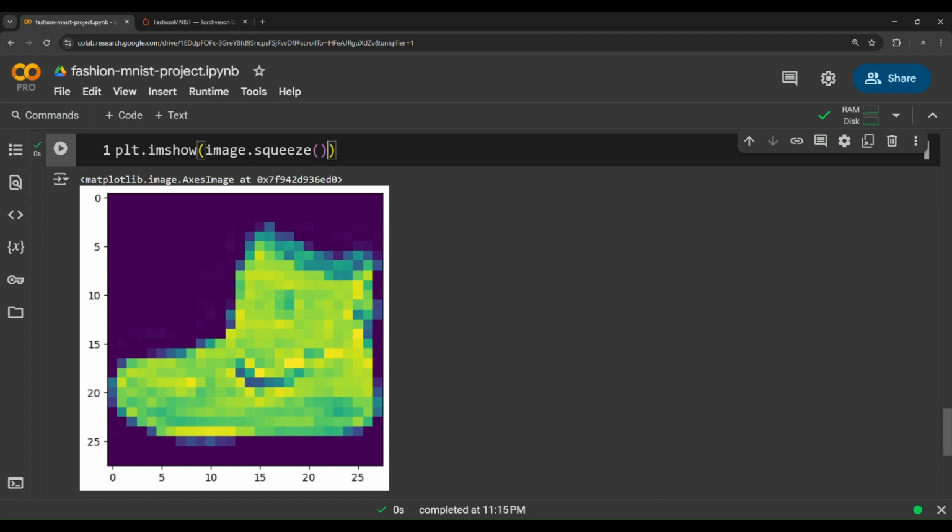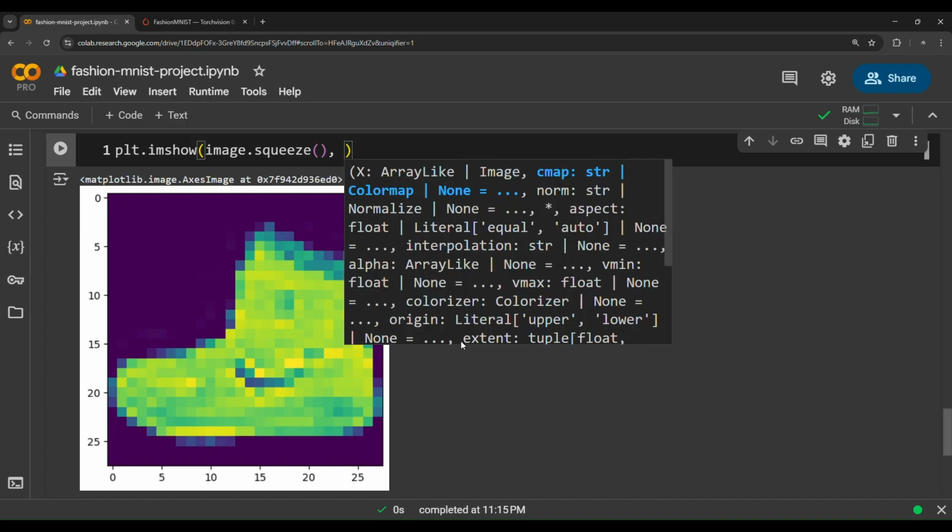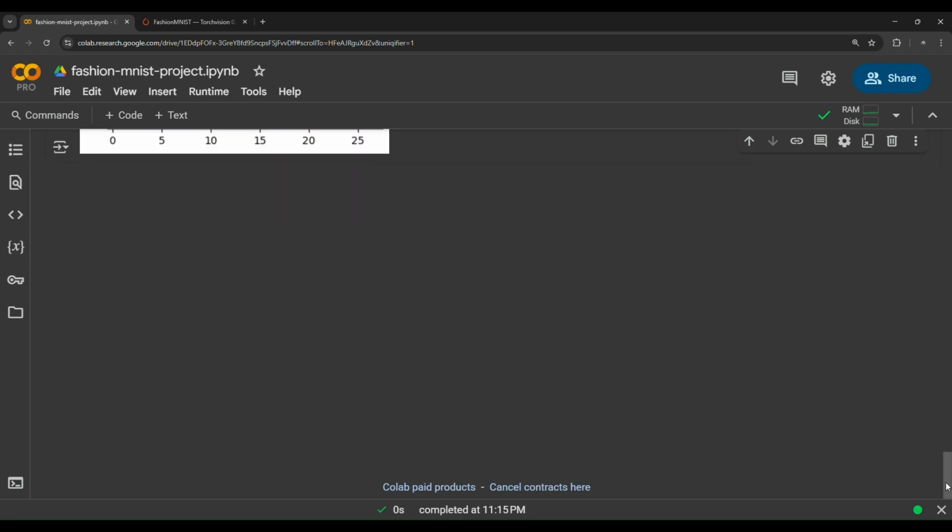Now we need to turn this image from the colored mode into a mode that represents the number of color channels for this image. We have discussed that FashionMNIST contains 28 by 28 grayscale images. So if you want to show this image in the grayscale form, maybe we'll put it in a new cell.